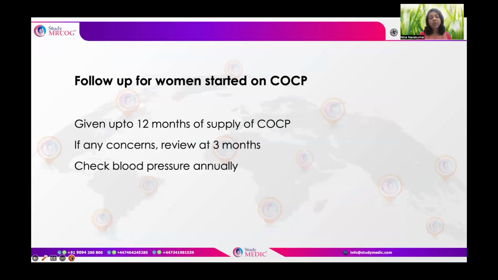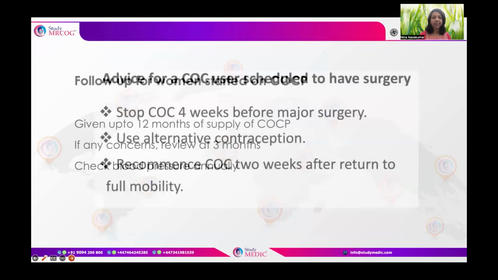How to follow up women who have already started on oral contraceptive pills? At one instance itself, after all these contraindications have been ruled out and basic checks are done, it can be given for a continuous stretch of 12 months of supply of oral contraceptive pills. If any concerns, she can review at 3 months and check her blood pressure annually.